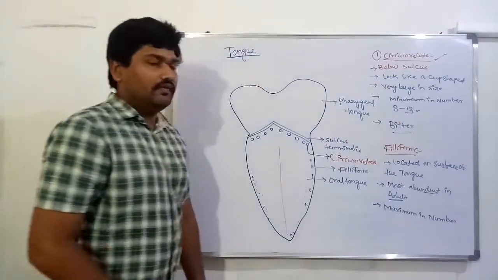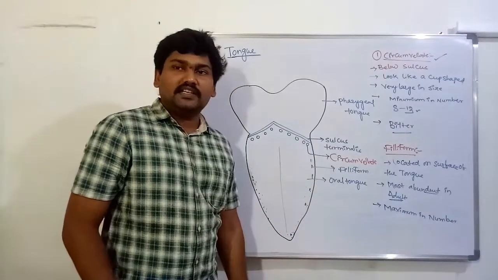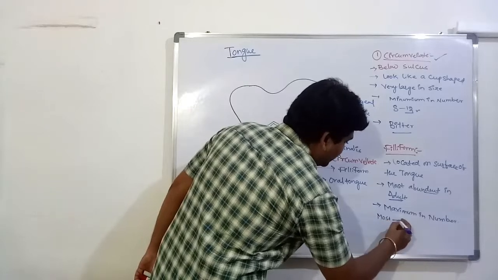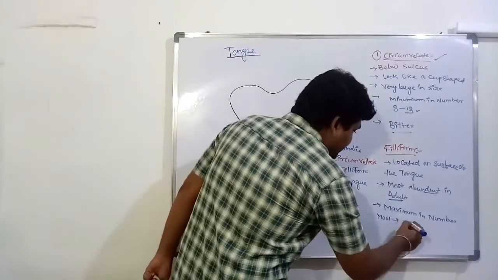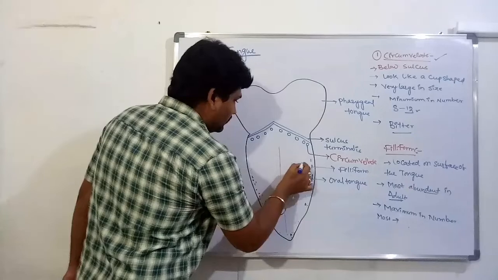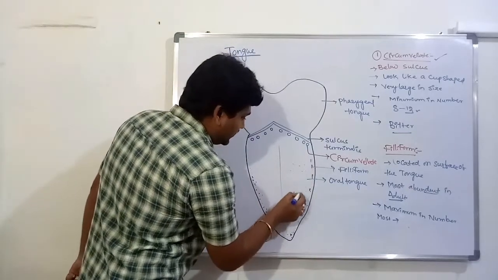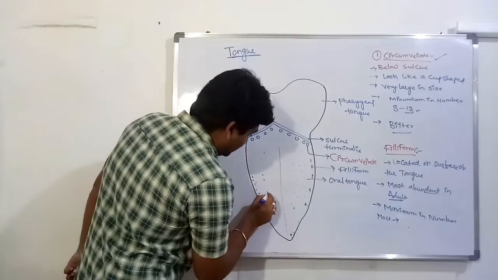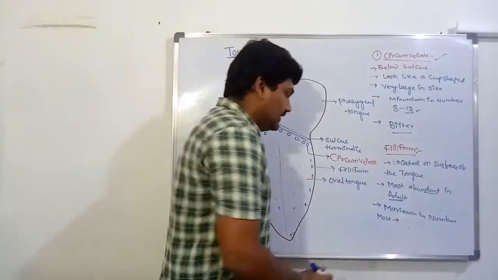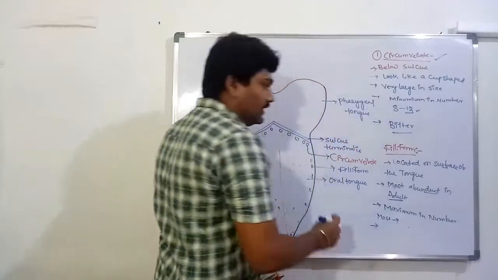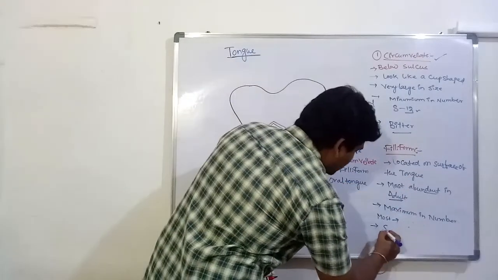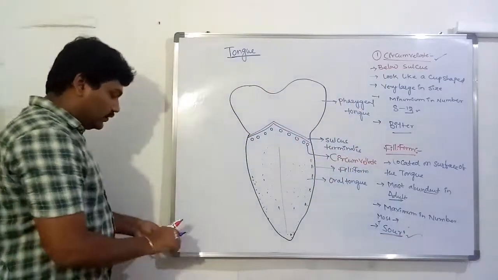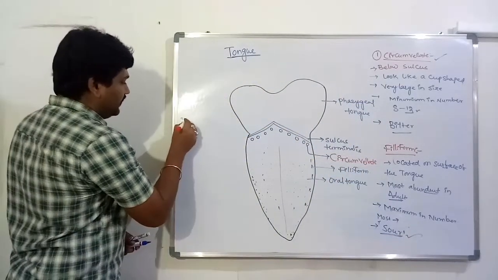A huge amount of the filiforms are present on the surface of the tongue. The most number of filiforms are present in the anterior surface of the tongue region. They are the most abundant on the tongue. So these are the most in number, and they are for the perception of sour. Next, the third one is fungiform